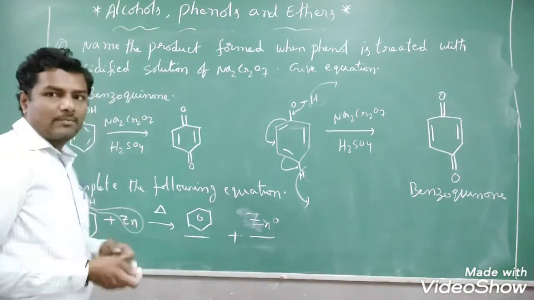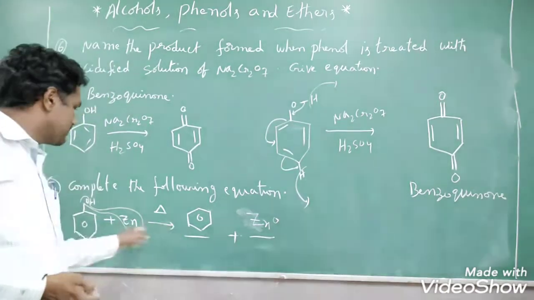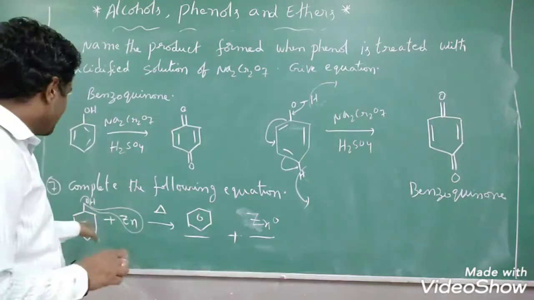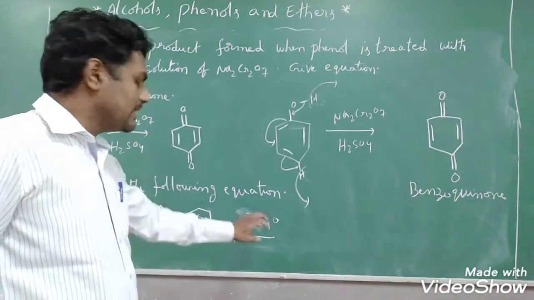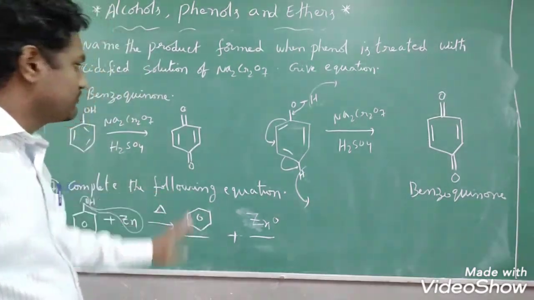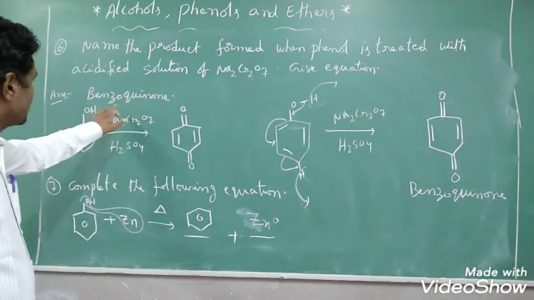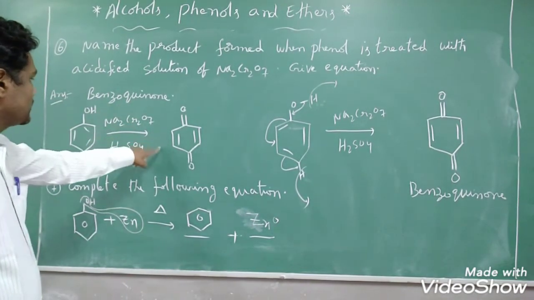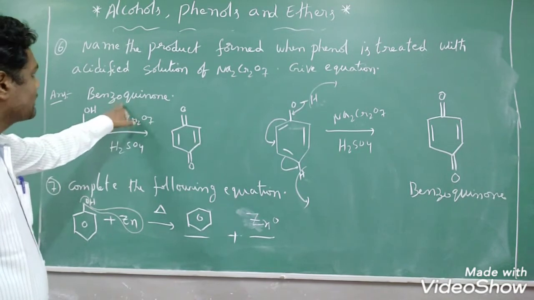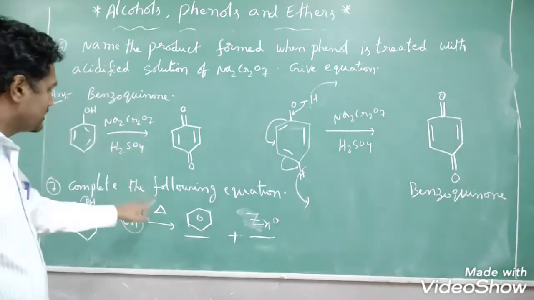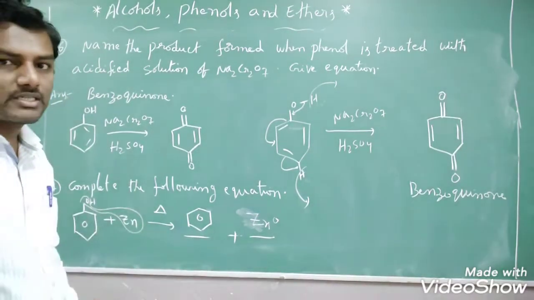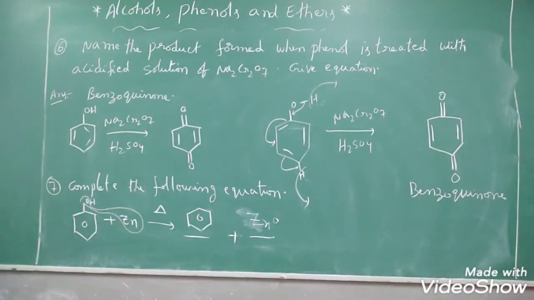So how do you prepare benzene from phenol? This is the method: phenol treated with zinc powder, then you will get benzene plus zinc oxide. Very, very important question for 1 mark. This is also important for 1 mark only. If they ask only the equation, it is 1 mark. If they ask the name of the product as a separate question, then it belongs to a 2 mark question. This belongs to a 1 mark question, students. Okay, you can copy this.